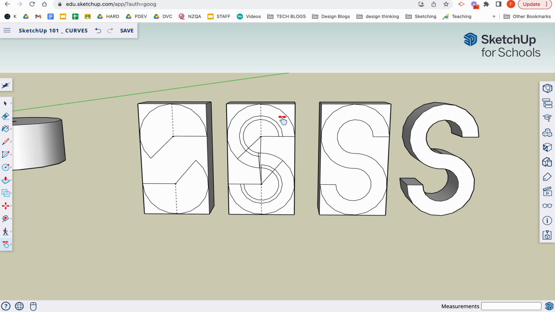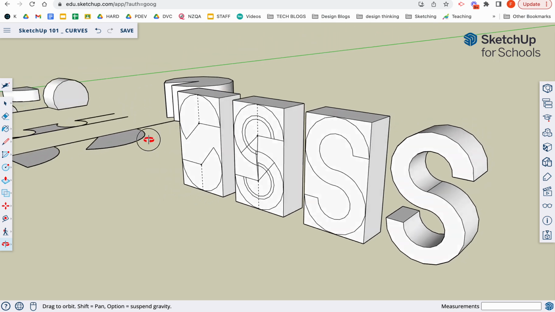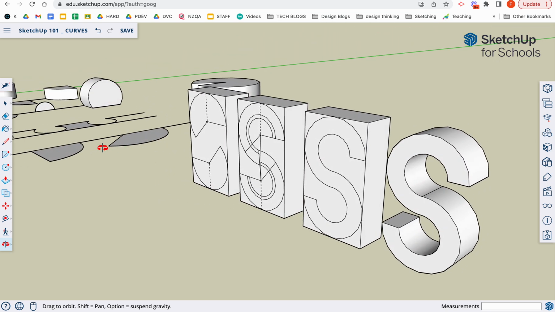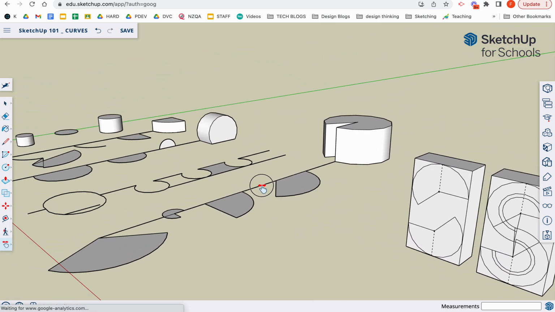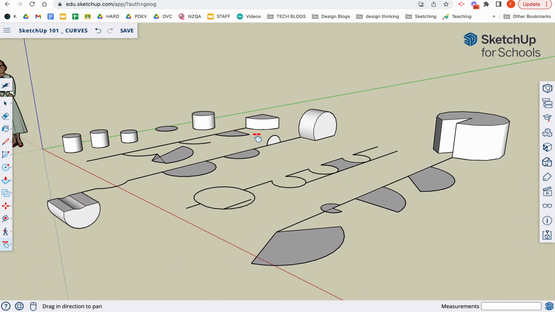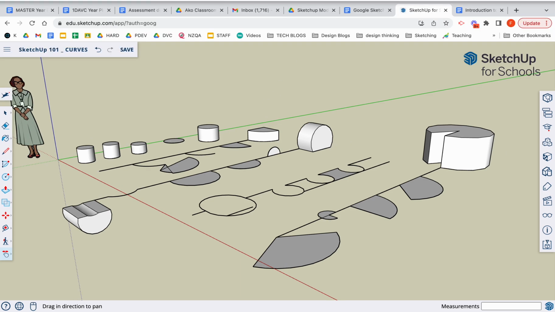So have a go with one or two of those tools to try out drawing a letter that is curved or an emoji, to have a play around with these different arc tools and the circle tool itself, to see how you could apply this to more complex modelling in your own projects.